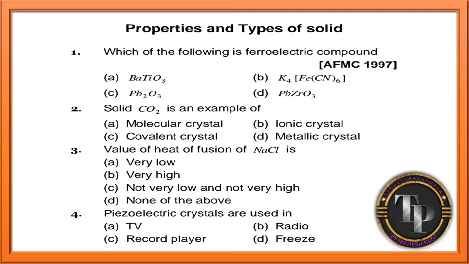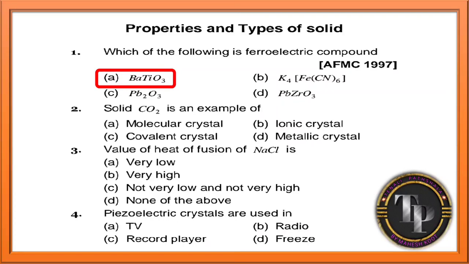See, I have taken different questions from all the concepts. First question, from properties and types of solids. Which of the following is a ferroelectric compound, they are asking. See the options: BaTiO3. One coordination compound is given. Pb2O3, PbZrO3. Yes guys, which answer is correct? Yes, option A is the correct answer for this question.